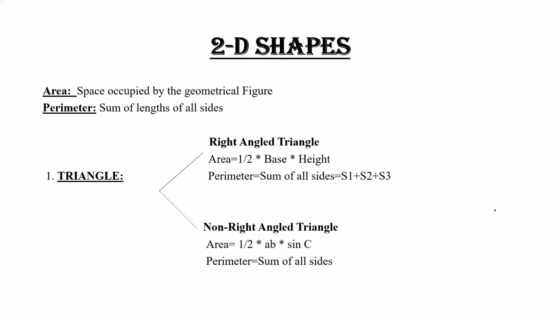First of all, you must know that a 2D shape consists of two things, area and perimeter. What does area mean? Area is the space which is occupied by the geometrical figure.